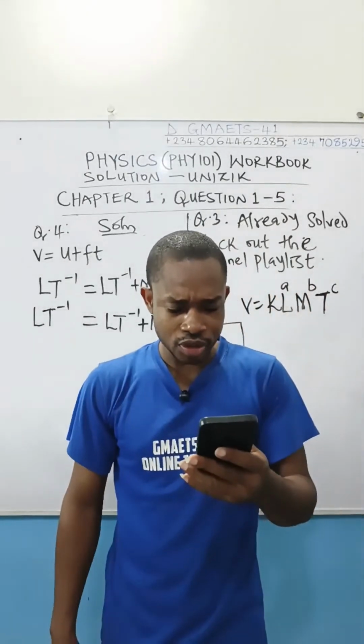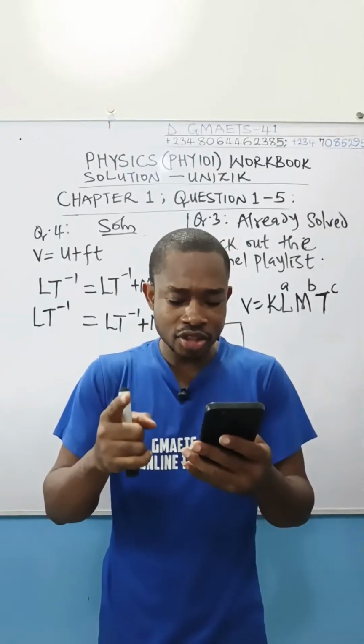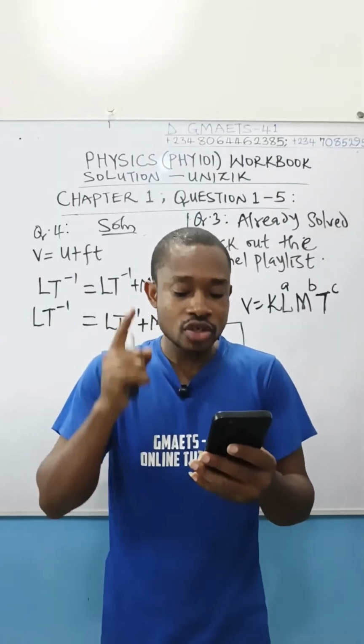Now what did the examiner say we should do? Verify using dimensions if the equation is correct or not.